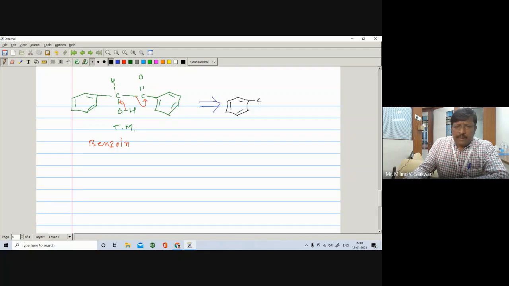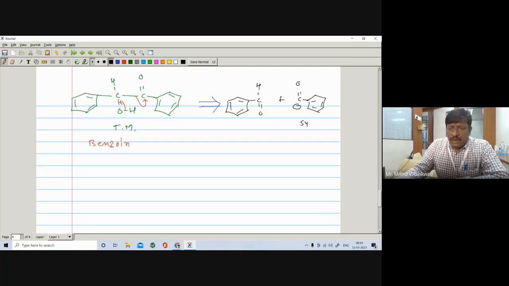Here is a C double bond O and H. So the starting compound is an aldehyde, and here is a C double bond O and a benzene nucleus. But in this case, the carbon is negative, and oxygen negative and carbon positive, you know. Such type of reagent with negative charge is not possible. So for this one, you can write the corresponding synthetic equivalent like this one.